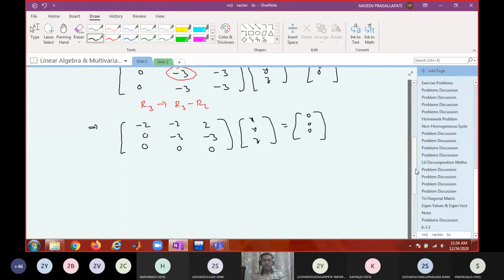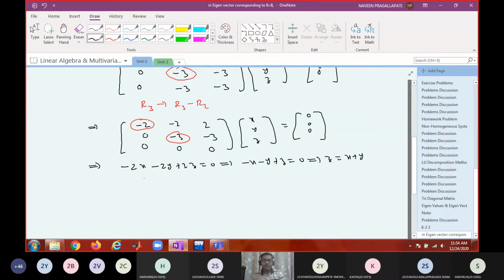So what is the rank? 2, less than 3. So what is the new system? Minus 2x minus 2y plus 2z equal to 0. That implies minus x minus y plus z equal to 0. This implies that z equal to x plus y.